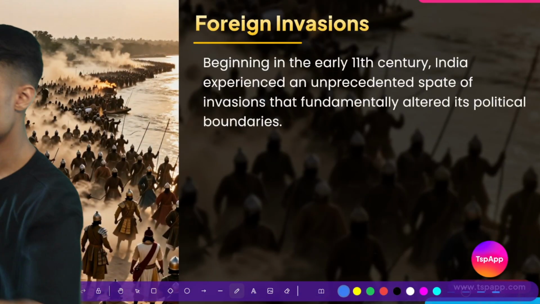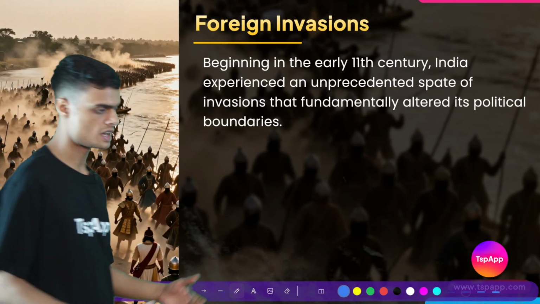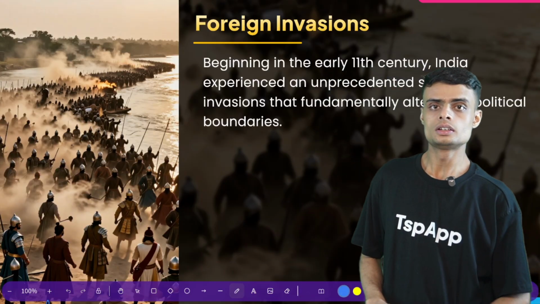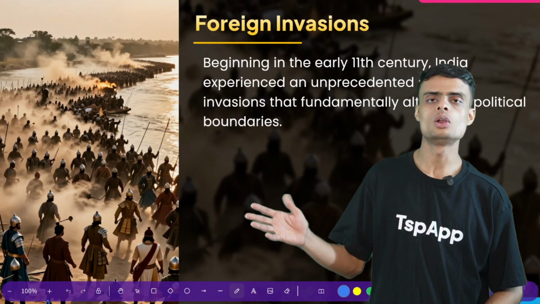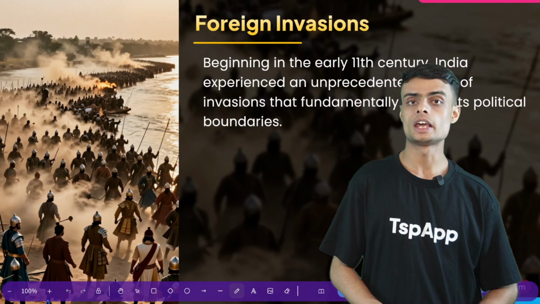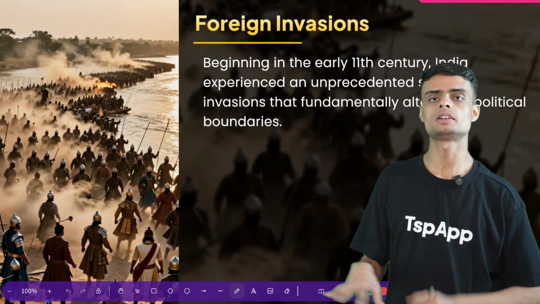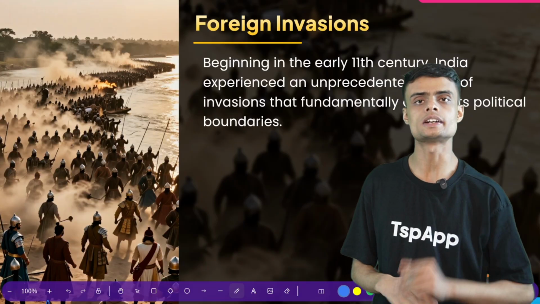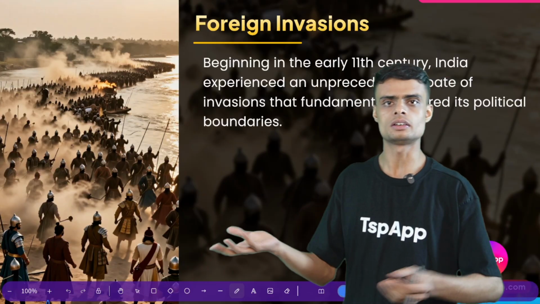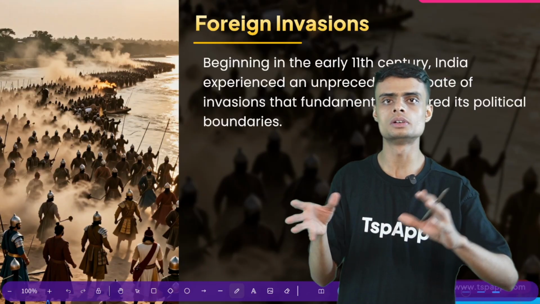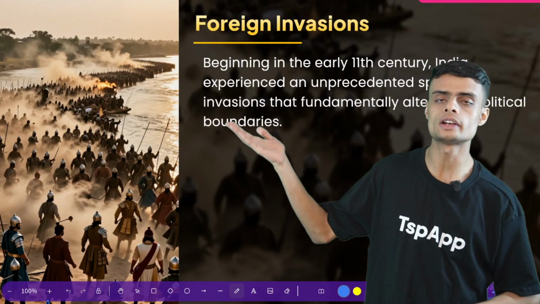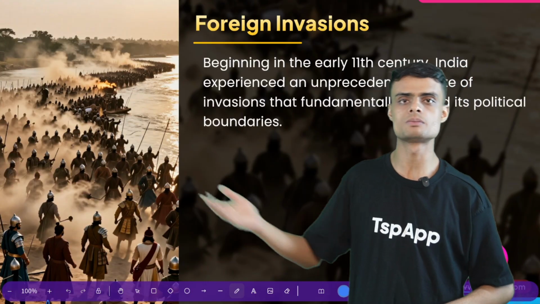Next slide. Now we have this time period. The main characteristic of this time period was that the early medieval period saw a lot of foreign invasions. Foreign invasion. What is invasion? Invasion means when people come and attack another country, they attack other kingdoms. So in this time period, India wasn't just fighting within itself. The kingdoms were not just fighting with their neighbors. They were fighting with foreign tribes, foreign kingdoms.